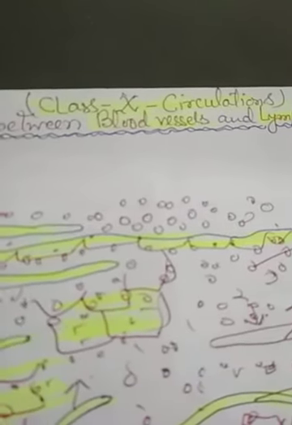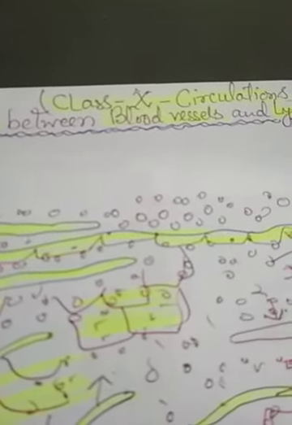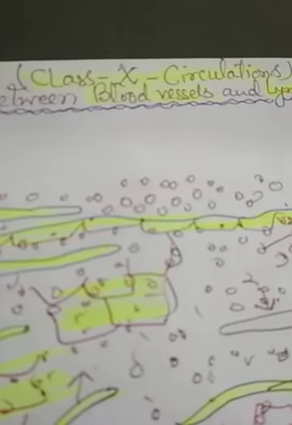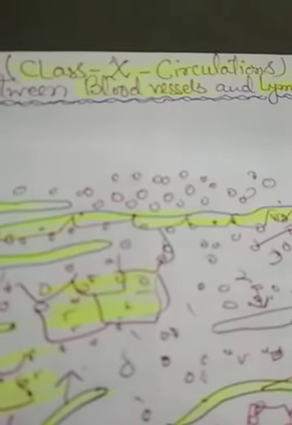there is a question in your mind: how do these required materials get transferred from the blood vessels to the lymphatic vessels, and from the lymphatic vessels to the blood vessels, or from the blood vessels to the different tissues, or from the lymphatic vessels to different tissues, or from the different tissues to these vessels, either blood vessels or lymphatic vessels? My dear students,